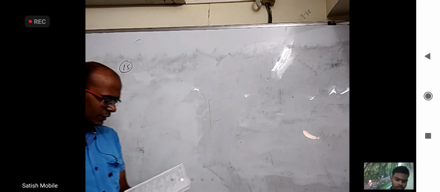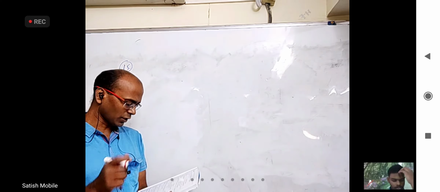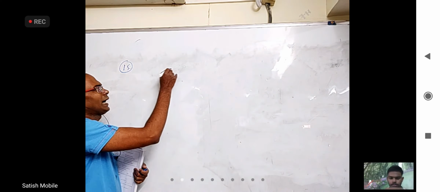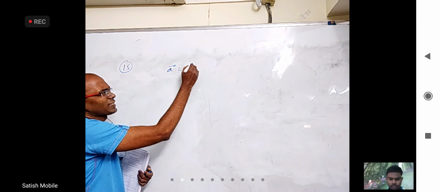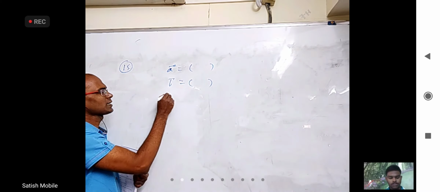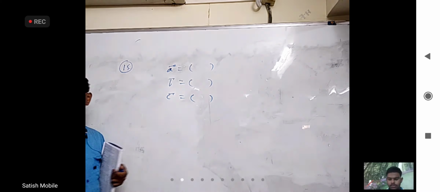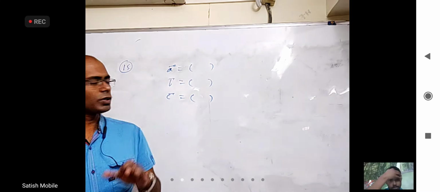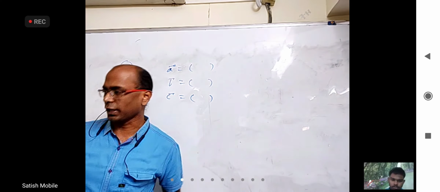They gave three non-coplanar vectors. They asked whether they are collinear, whether they are sides of an equilateral triangle. Okay, let me ask this question. I will give you A bar, B bar, C bar in terms of i, j, k. I will ask you to show that these three are forming a triangle.